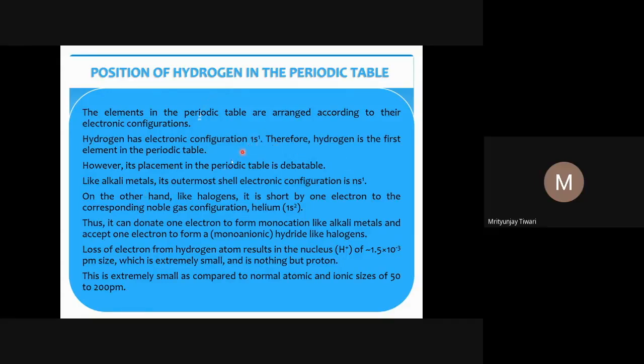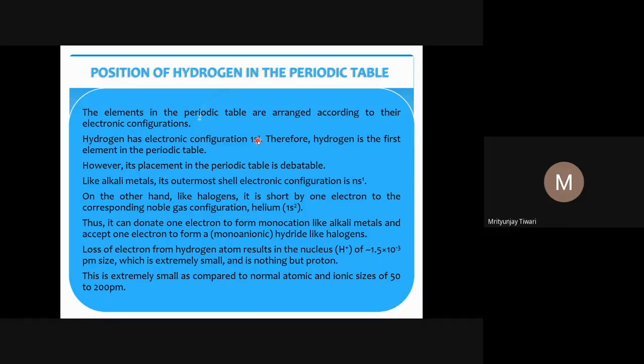Because hydrogen has properties based on this electronic configuration. Hydrogen has one extra electron, and it can easily lose its electron and give it to some other element. However, it also lacks one electron, and if you provide one extra electron to it, it will gain the electronic configuration of the nearest noble gas, which is helium.